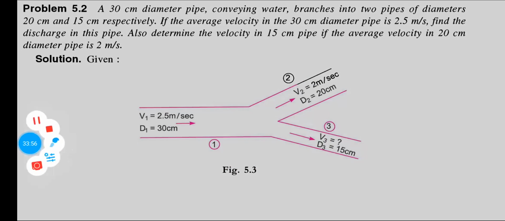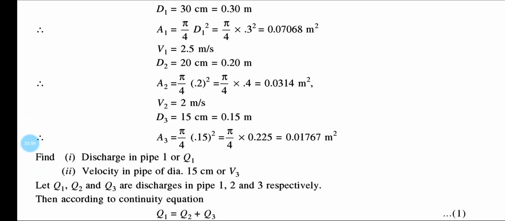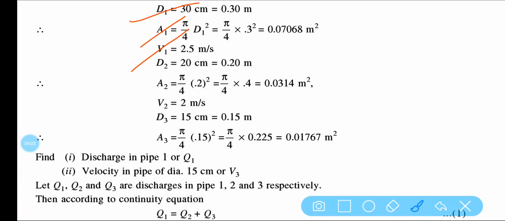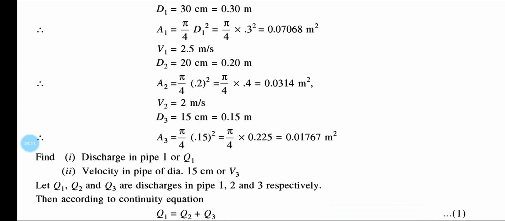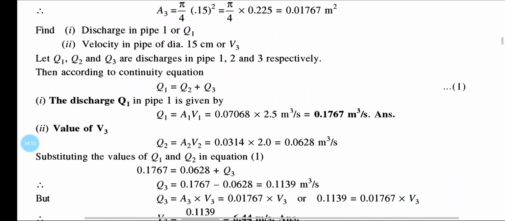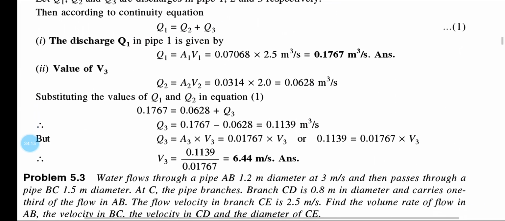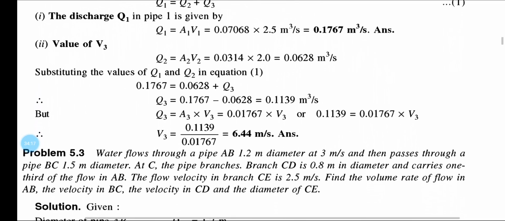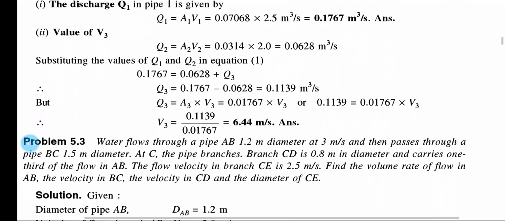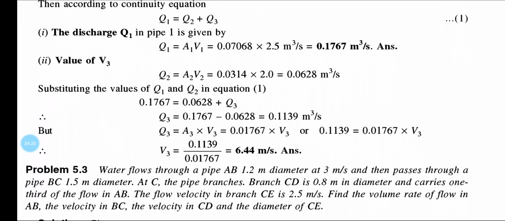So let us solve the numerical. Here you can see d1, a1, v1, d2, a2, v2 are given, and a3 is also given. So put in all the values, q1 is equal to q2 plus q3, and you will get v3. So 6.44 meter per second, because all the values are known.